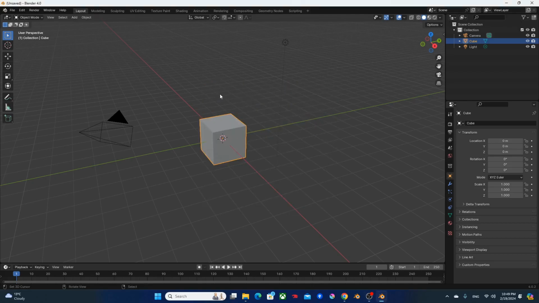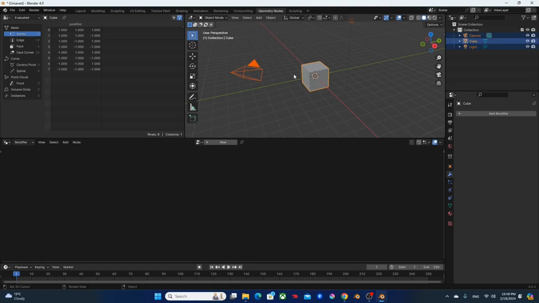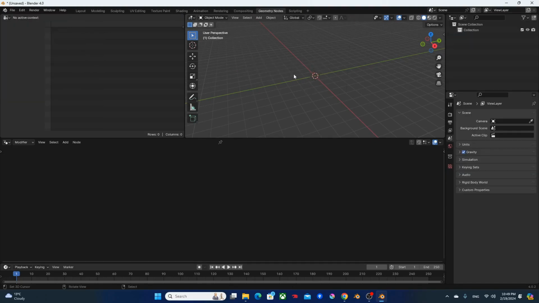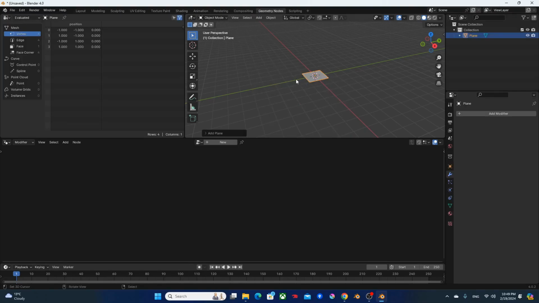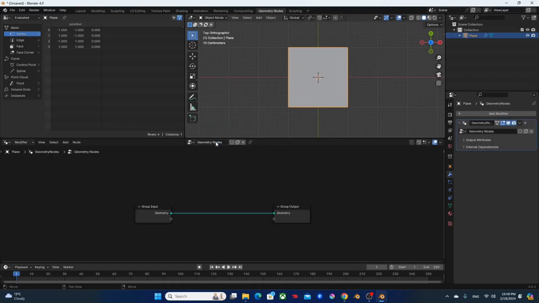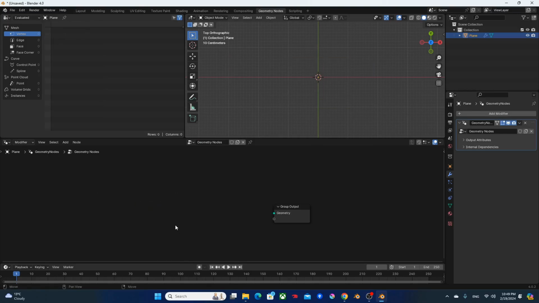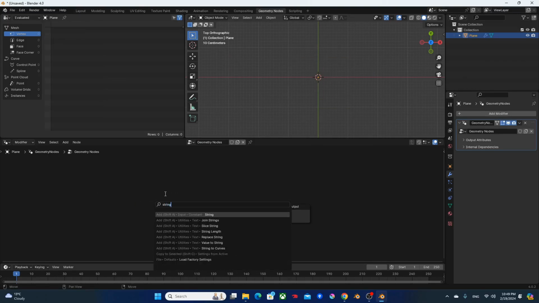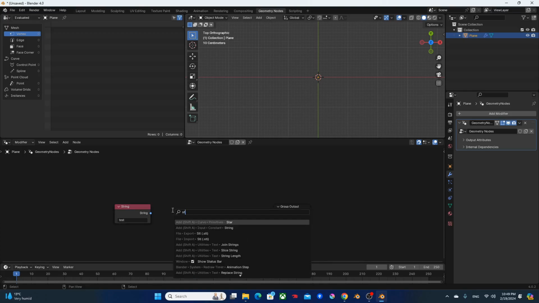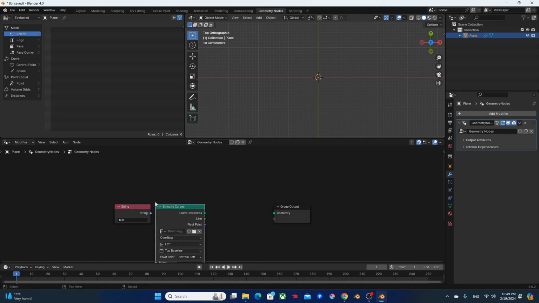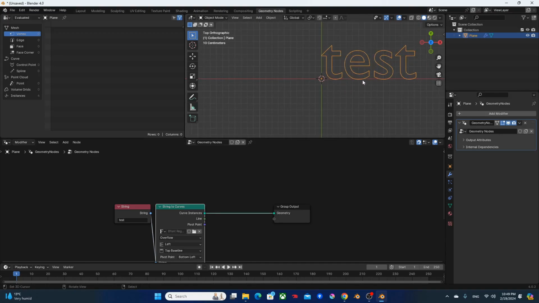Alright, let's start off by hopping right into Geometry Nodes layout. A to select everything, X to delete, Shift A, add a new mesh plane. Numpad 7 and 5 to go into top orthographic view. Click on new, delete the group input, replace with string input. Type in something like test in here, pass it through strings to curve, and output.